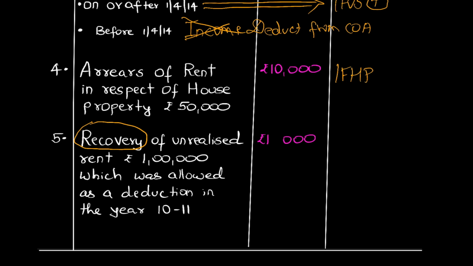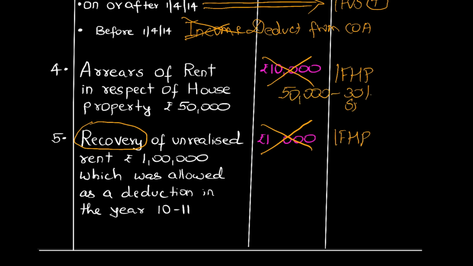So if recovery of unrealized rent is given, and say for example you are giving the examination in 1920 and they have said that recovery was in 1920, then it is taxable under income from house property. If legal expenses are given against such arrears of rent or recovery of unrealized rent, you have to ignore those legal expenses because against both the income you get 30% standard deduction, my dear friends. You get 30% standard deduction.